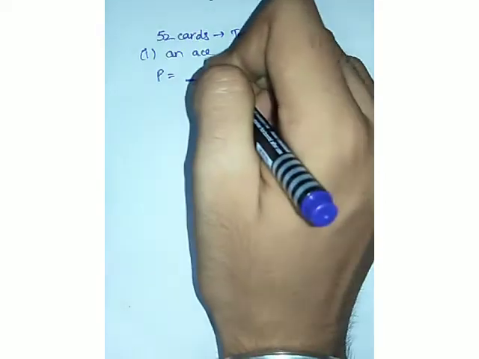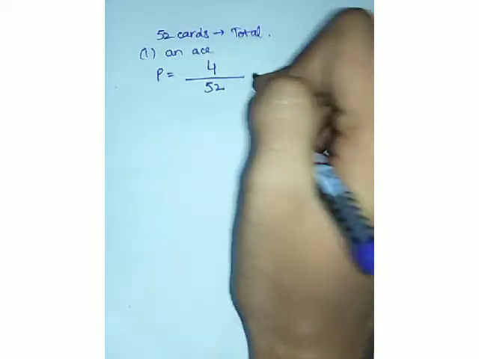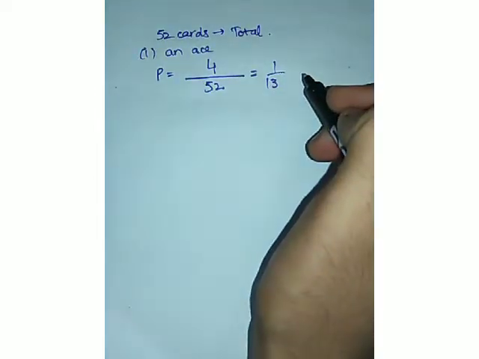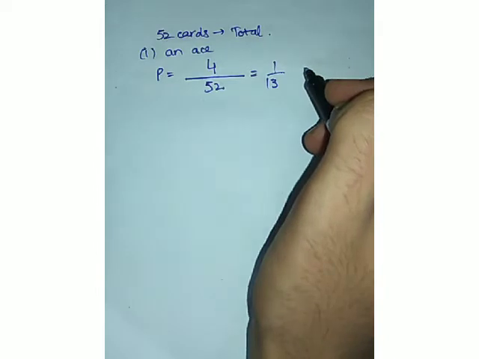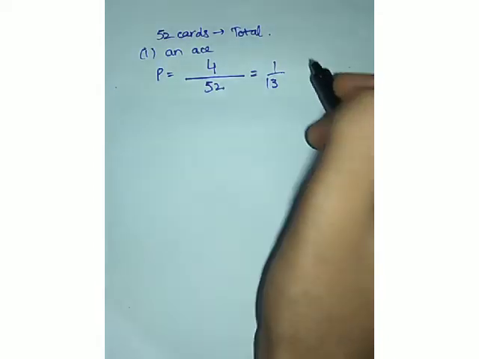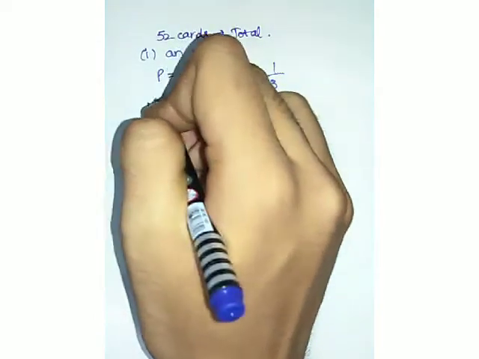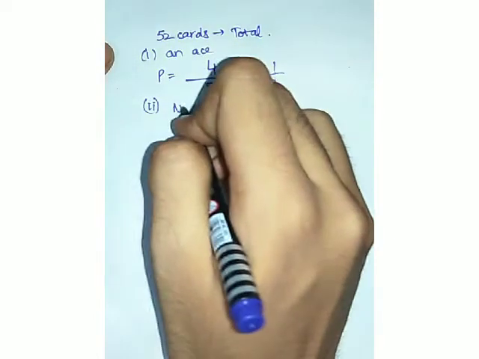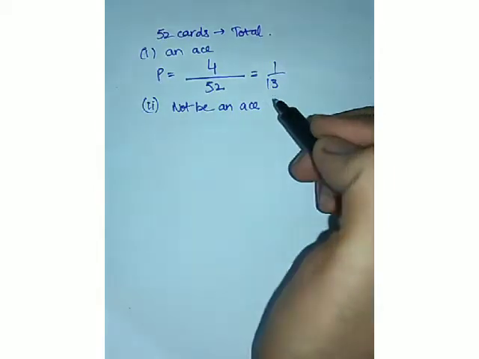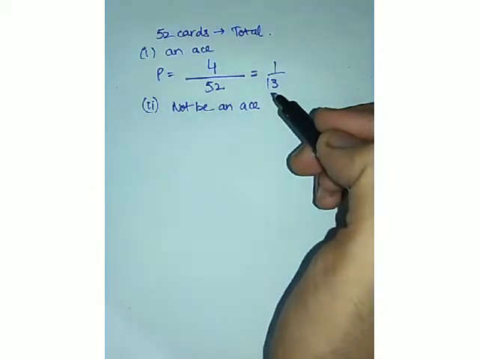So in total there are 4 aces, and after dividing it you will get 1 upon 13 as your probability. Of course, it's an ace card. There are 4 aces, each of one symbol. For an example, in the second, it is that it should not be an ace, right? So the card that is taken out shouldn't be an ace.